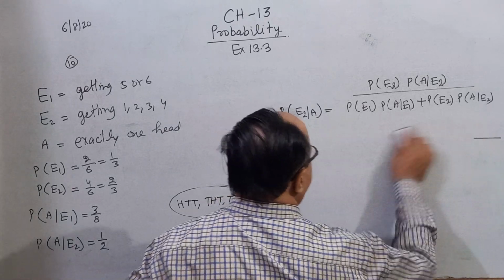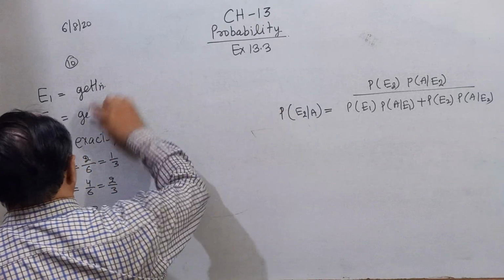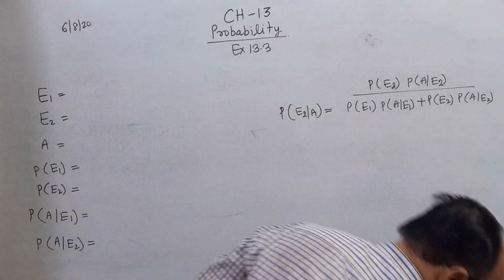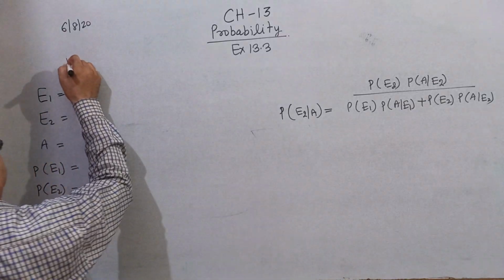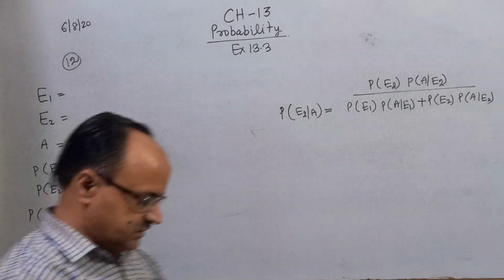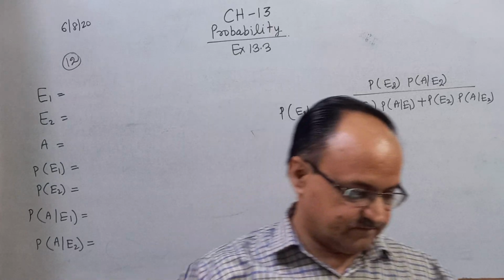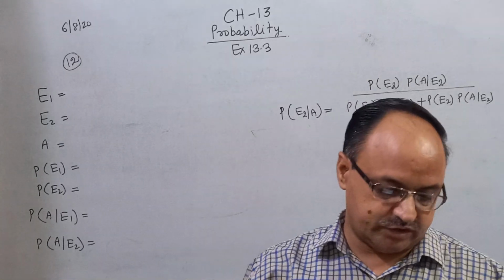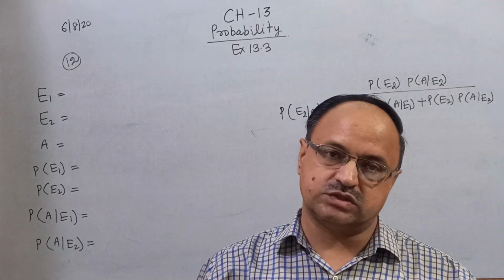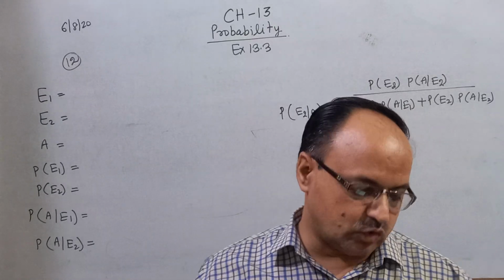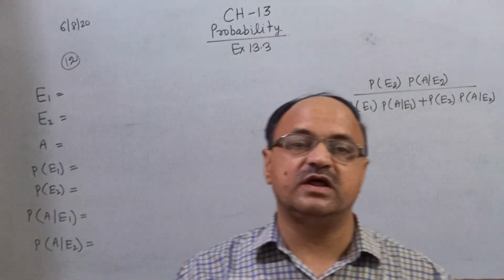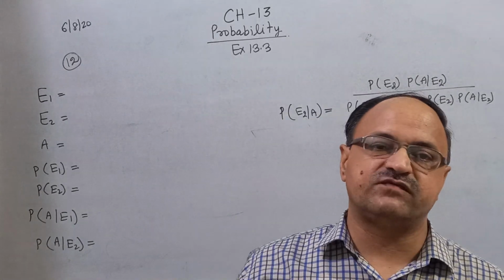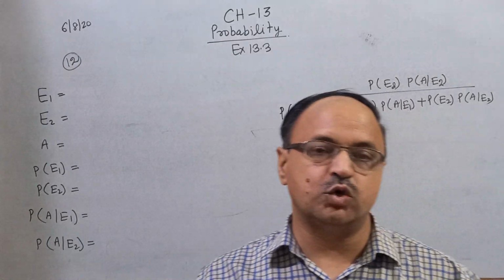Now we solve question number 12. That is the last question of the exercise, and it is also very, very important. A card from a pack of 52 cards is lost. From the remaining 51 cards, 2 cards are drawn, and both cards are found to be diamonds. Find the probability that the lost card being a diamond.